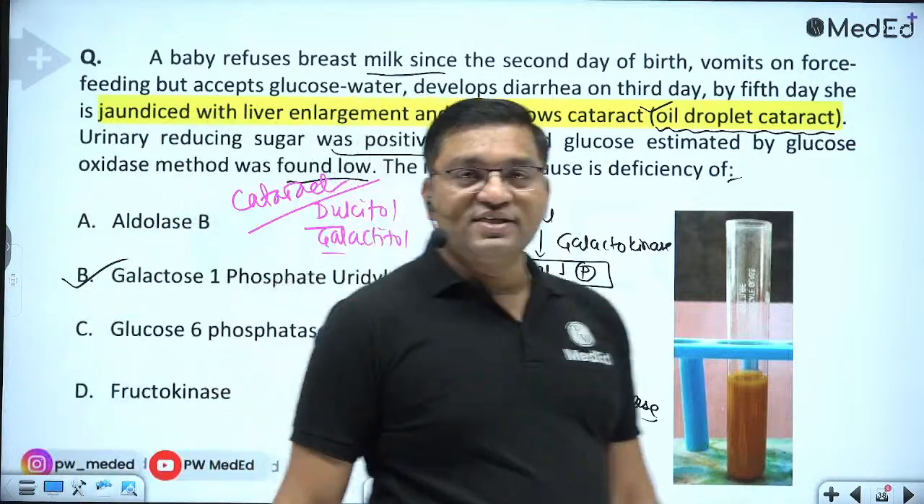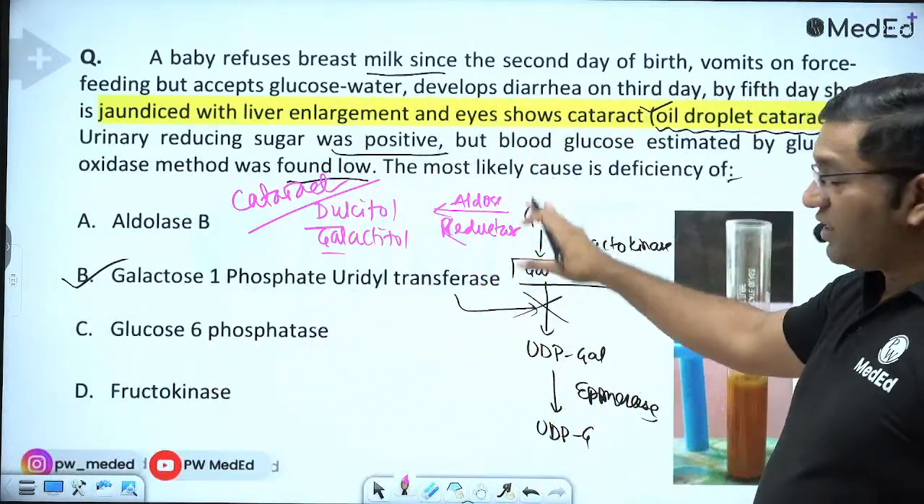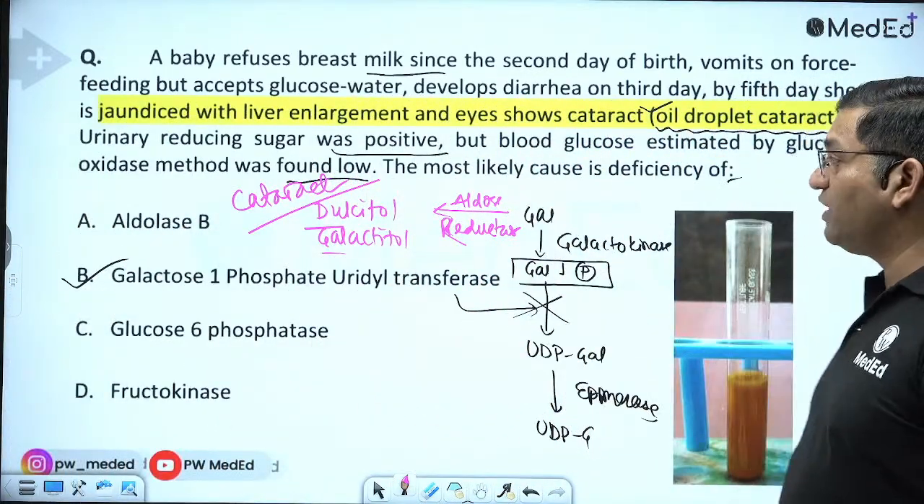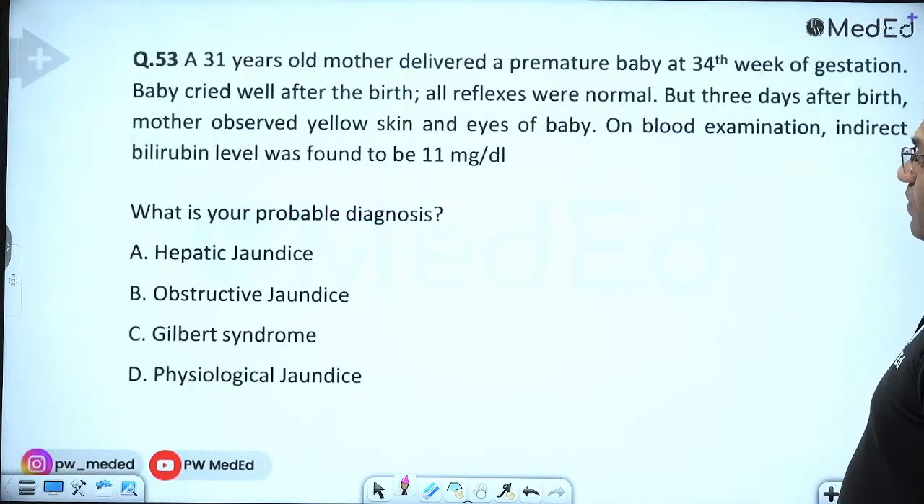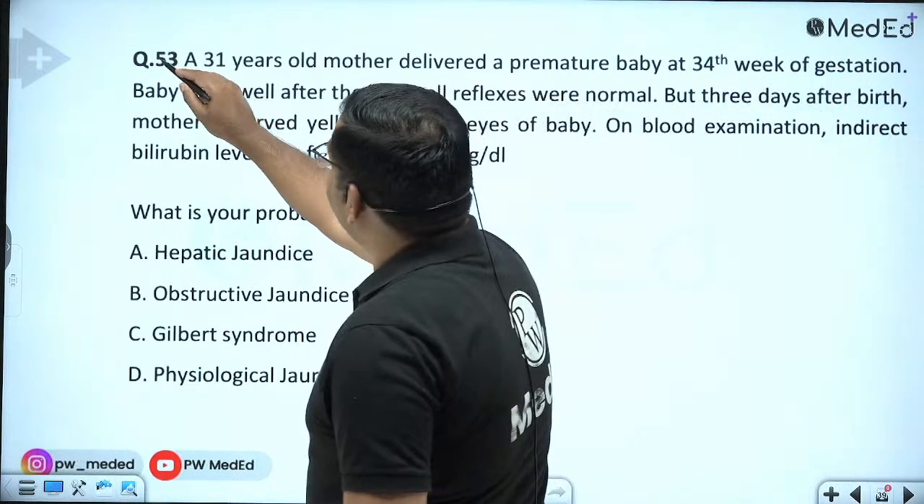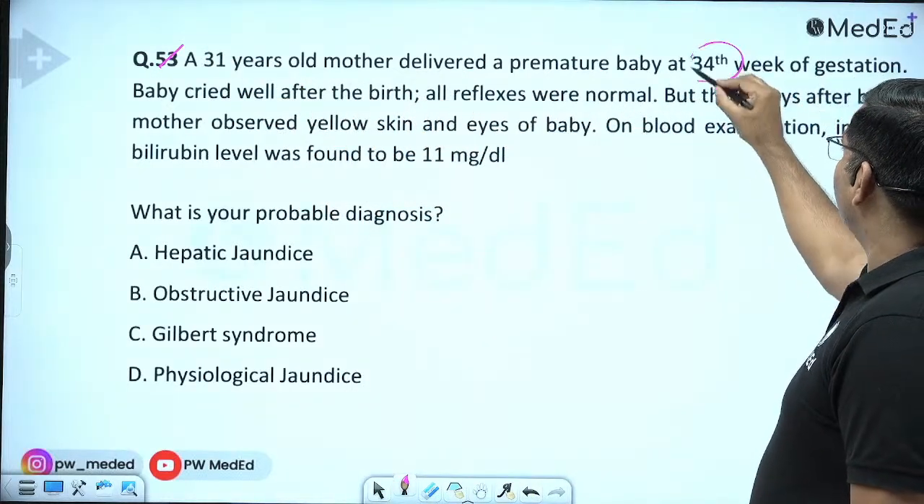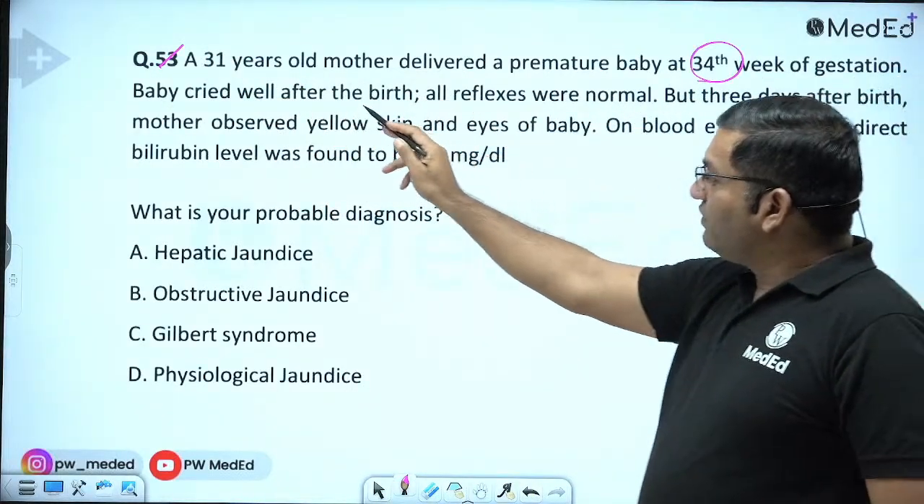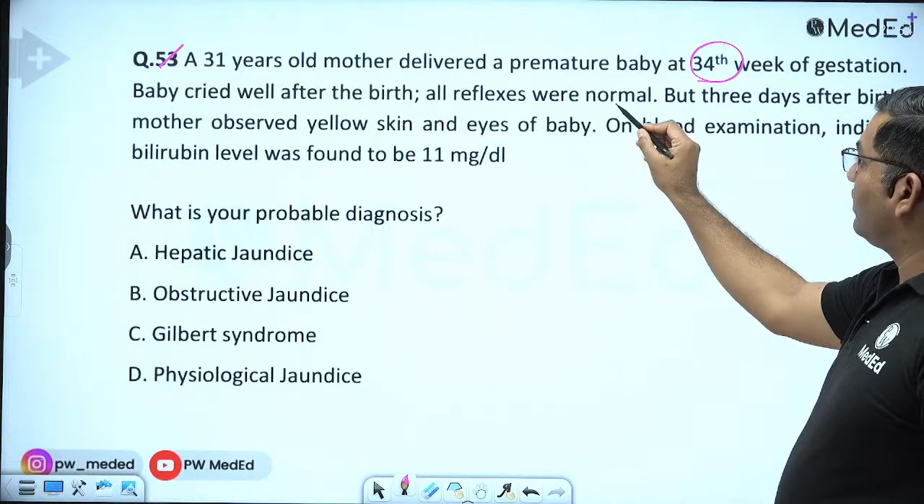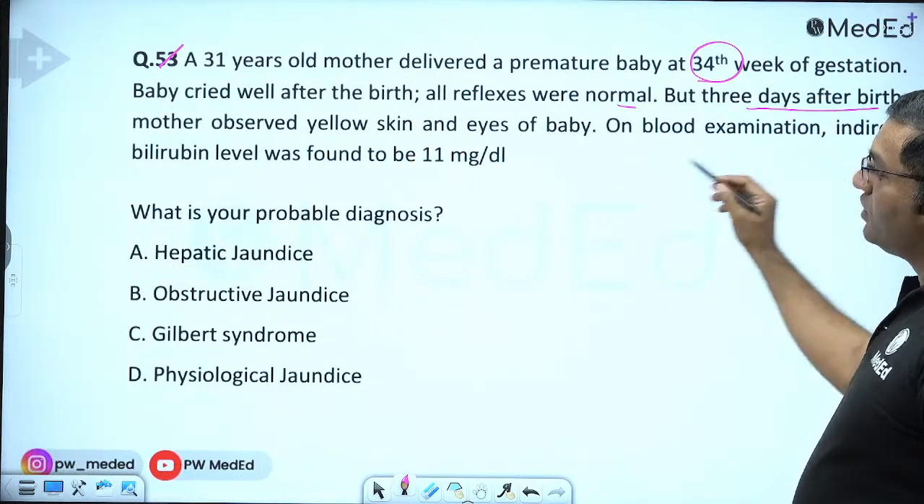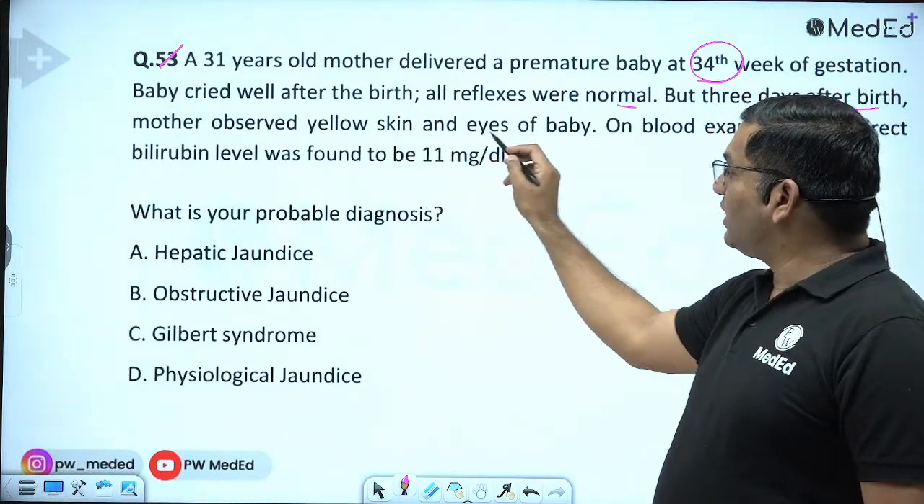So this is a case of classical galactosemia. Remember this case. This is a very, very important case for your examination. A 31-year-old mother delivered a premature baby at 34 weeks of gestation. Baby cried well after the birth. All reflexes were normal, but 3 days after birth, mother observed yellow skin and eyes of the baby.